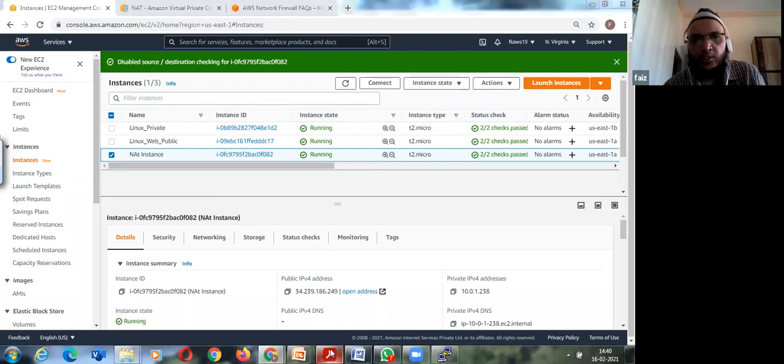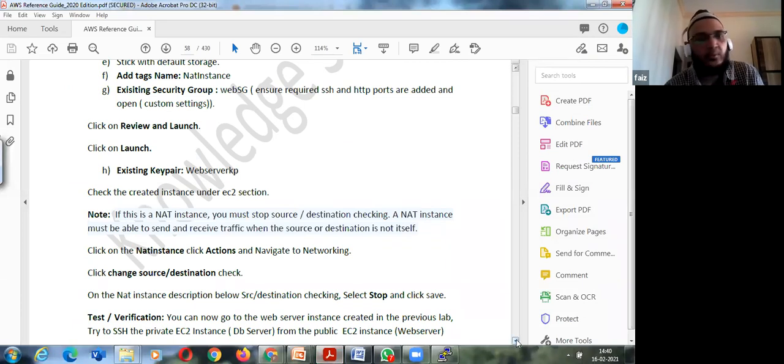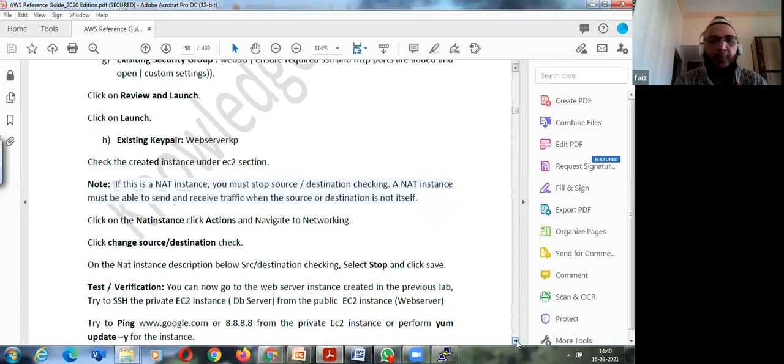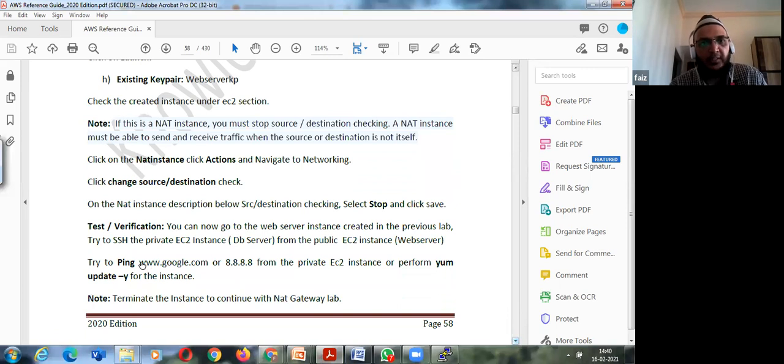So this is only a small setting that needs to be done, and then once you connect to your private IP, you can just ping www.google.com or 8.8.8.8, that is a public IP, and you'll see that you are able to. Before using a NAT instance or NAT gateway, you will not be able to connect to the internet from the private IP. So you have to use a NAT instance or a NAT gateway.